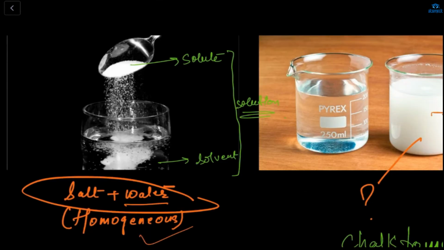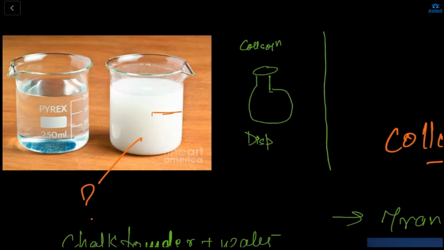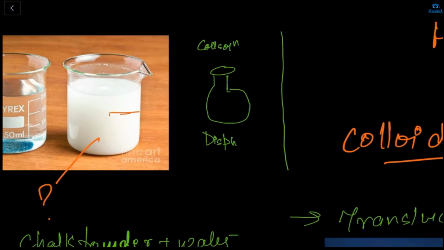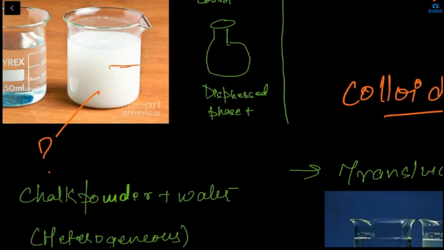So this was for the true solution, and now let's talk about the colloidal solution. Here, if we take a beaker or funnel like this, it is the addition of solute plus solvent, and here it is the addition of a dispersed phase. If we mix milk, the dispersed phase, in water, then the water is the dispersion medium, the dispersing medium. This is for a colloidal solution.